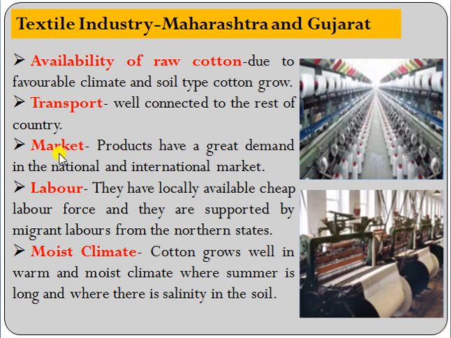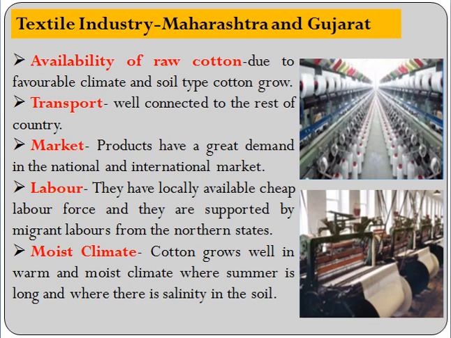Then market. Market here means demand, that is a good demand all over the world for the cloth or even yarn. Yarn means thread that is produced in our country. So we can say that the products have a great demand in the national and international market. Then it is labor.